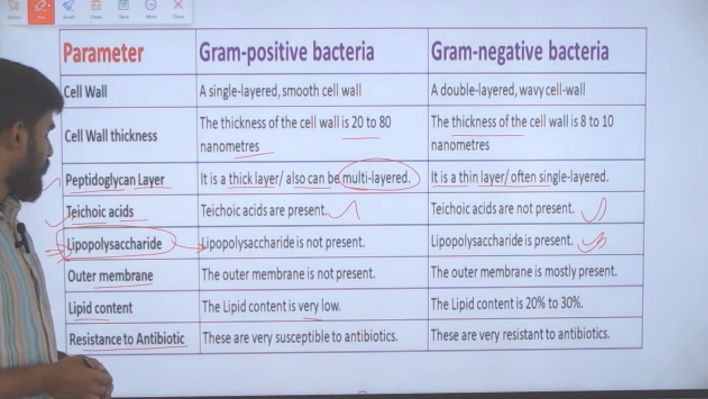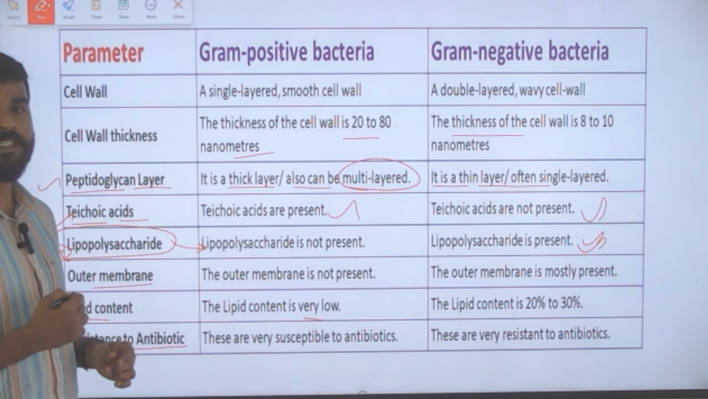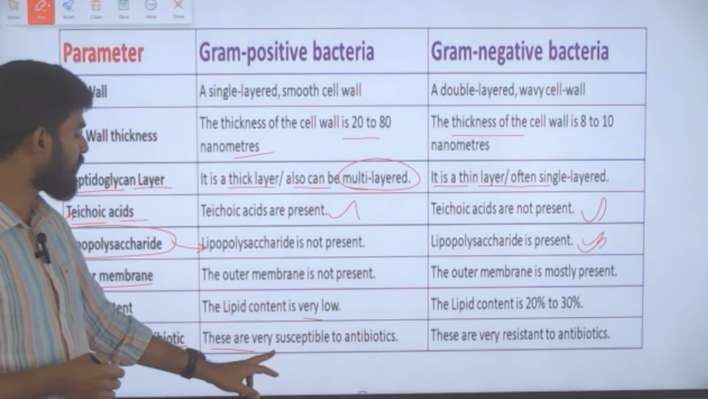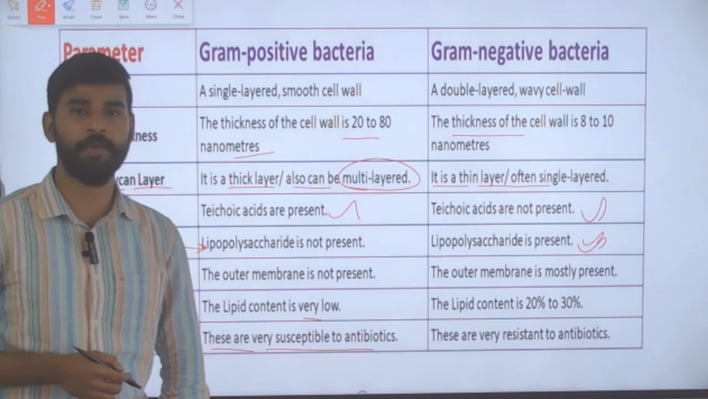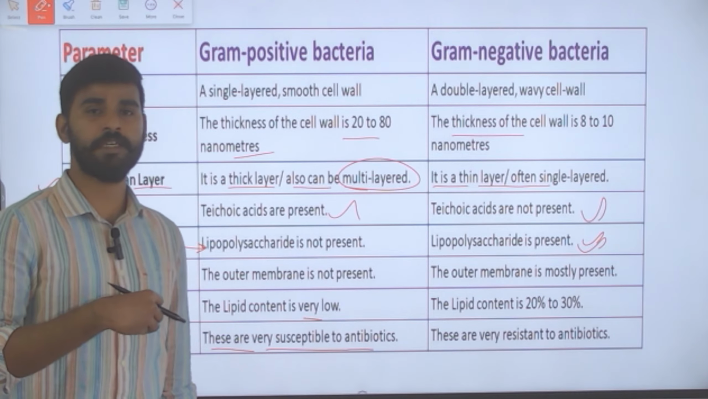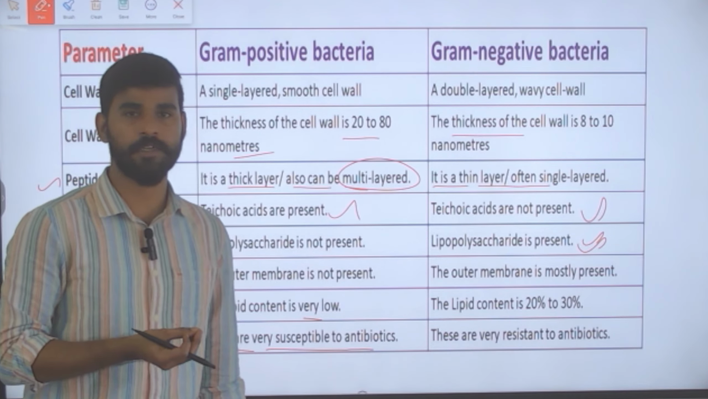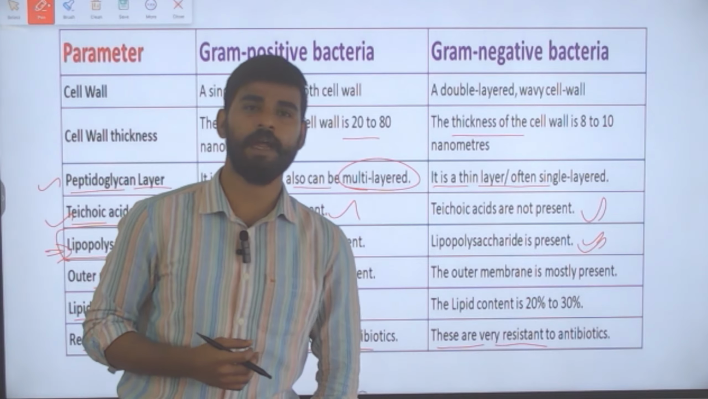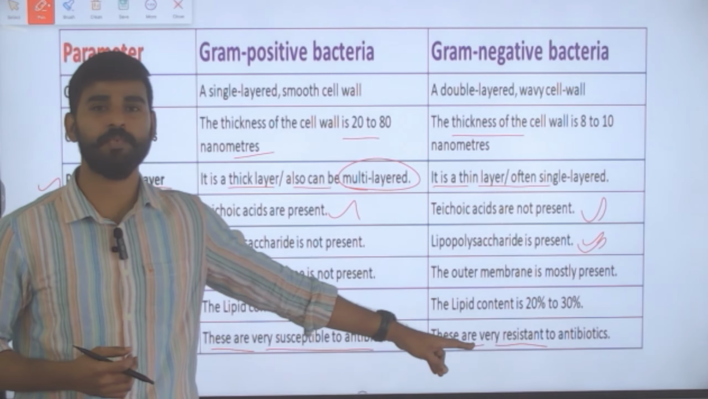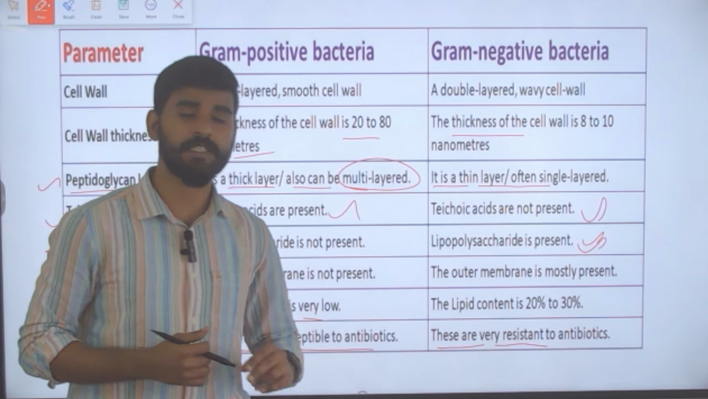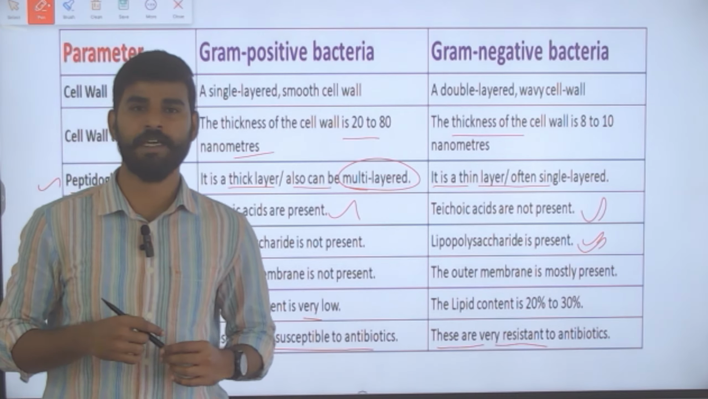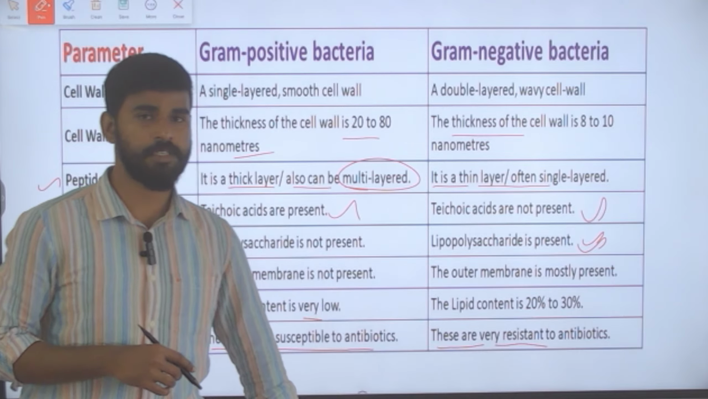When we talk about resistance to antibiotics, gram positive bacteria are very susceptible to antibiotics, which means when an antibiotic is taken, they get killed, they die, whereas gram negative bacteria are very resistant to antibiotics. So that is why we are discussing this. It is very resistant to antibiotics, and a new antibiotic has been created to address this issue.